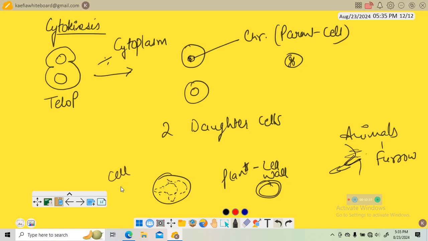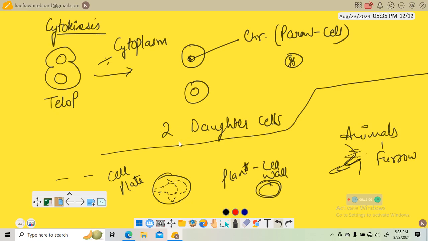So basically that is the middle lamella between the walls of two adjacent cells. So basically animals and plants, this is not that important. This is only important: two daughter cells are formed.